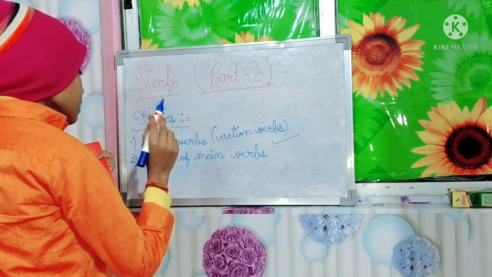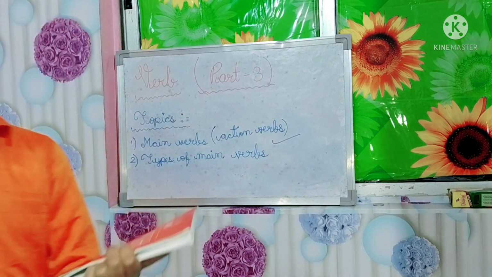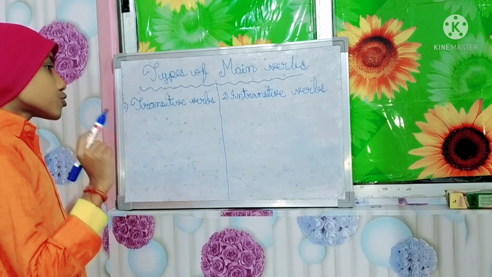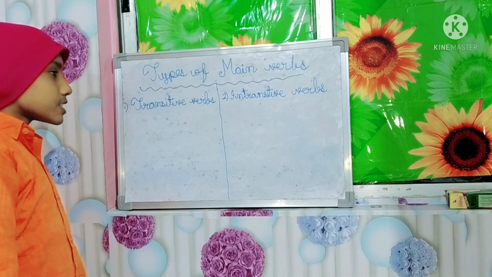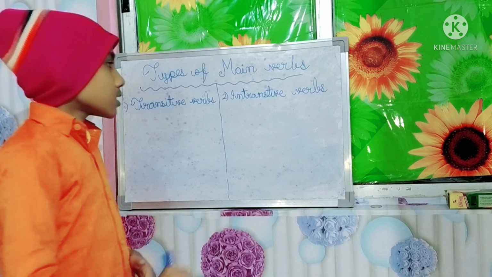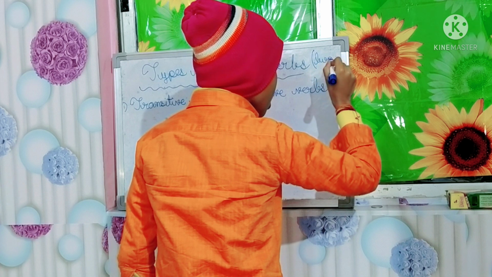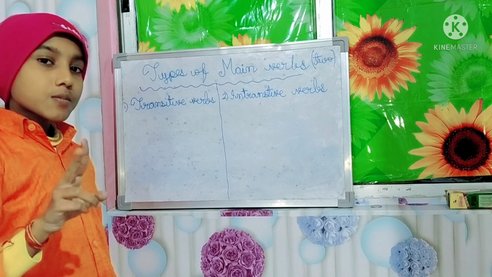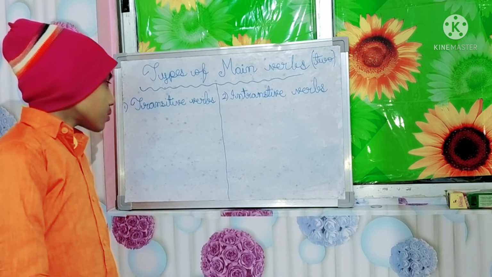Now let's discuss the types of main verbs. See here, I have written types of main verbs. There are two types of main verbs. Number 1, transitive verbs. Number 2, intransitive verbs.